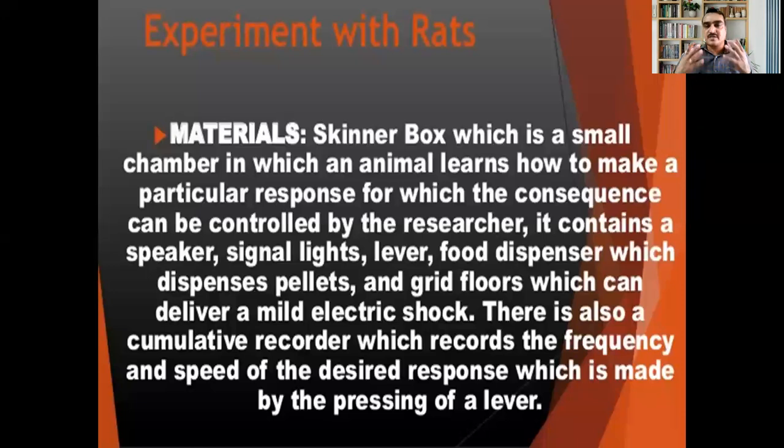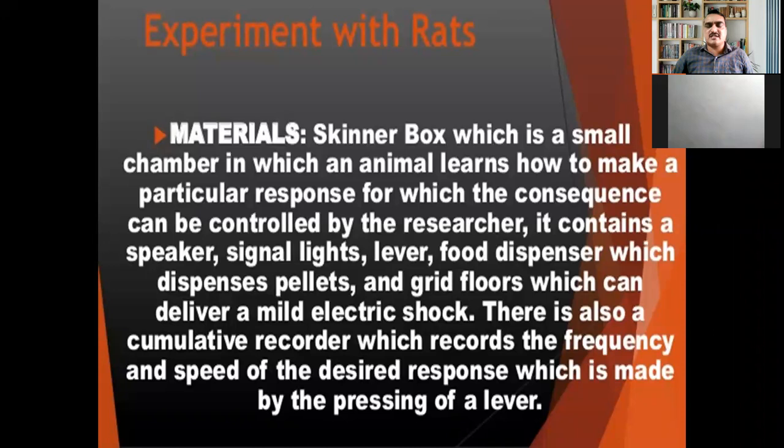It contains a speaker, signal lights, a lever, a food dispenser which usually dispenses food pellets in the form of food grains, and a grid floor which can deliver a mild electric shock. There is also a cumulative recorder which records the frequency and speed of the desired response, which is made by the pressing of the lever. Those were the materials used by Skinner in his experiment.